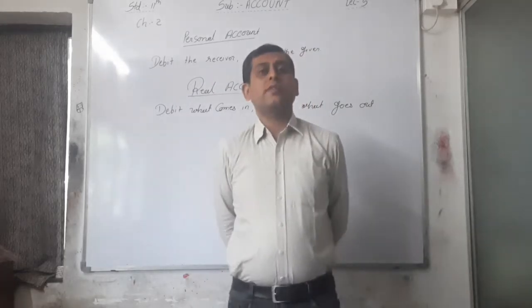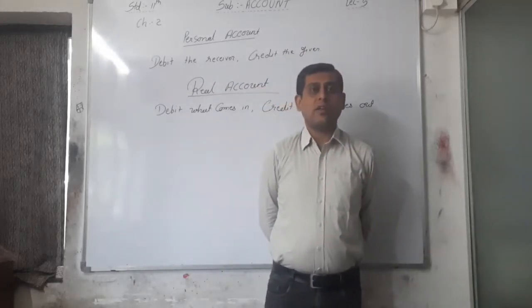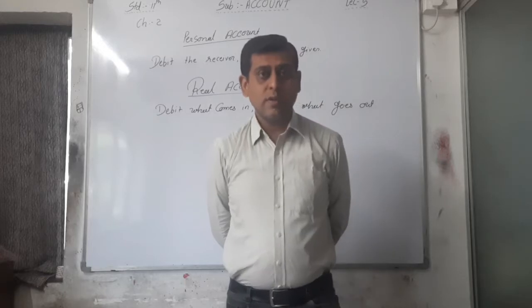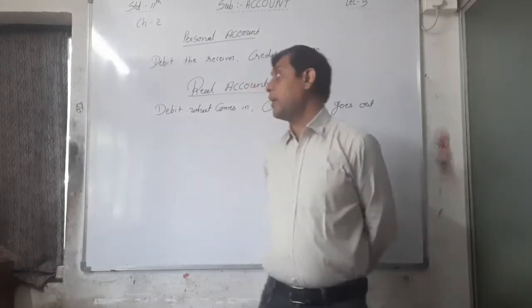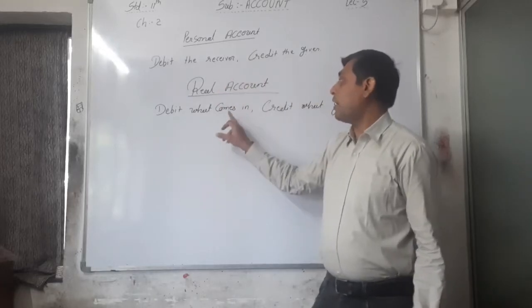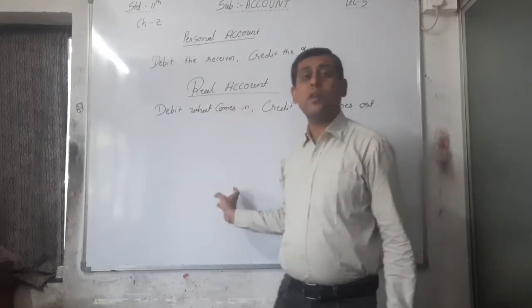Now we will see the next and last, that is third, nominal account. See here, first of all we are understanding one by one, that is personal account first, then real account second, now nominal account.